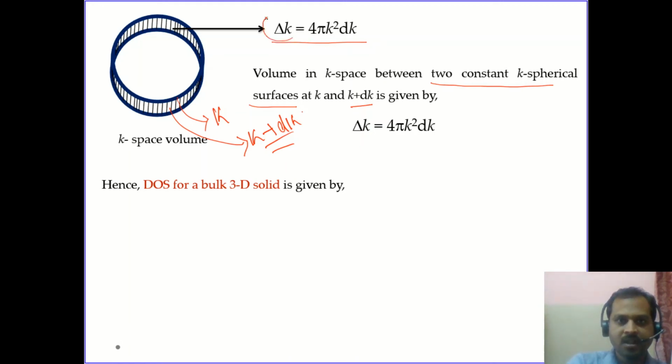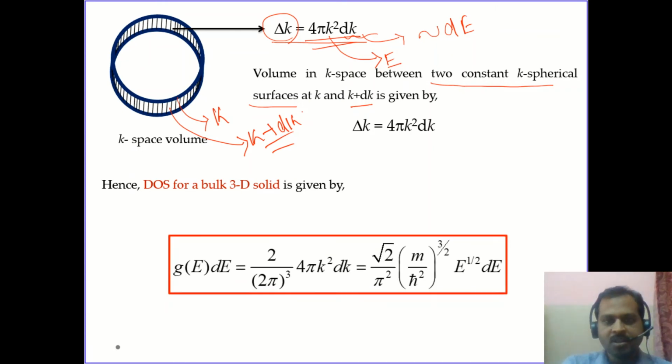So now we have the relation for the density of states. You have to replace delta k with 4 pi k square dk, and in the place of k square you have to write 2mE by h cross square, and the corresponding dk also you have to write in the form of dE. So this we have to write in the form of E, and this one in the form of dE, and ultimately we can get the final expression for the density of states, which is root over of 2 by pi square, m by h cross square to the power 3 by 2, into root over of E dE.